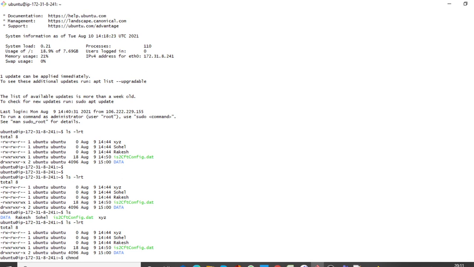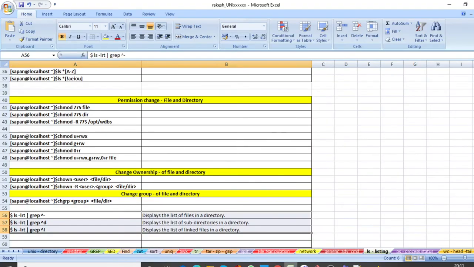chmod here with xyz. Here xyz has only read write permission. Suppose you want to add read, write, execute, what command do you have to use? To whom do you want to add?